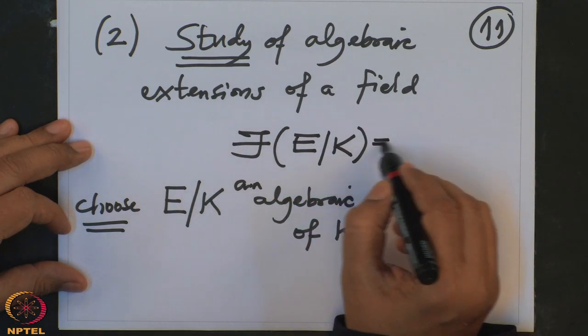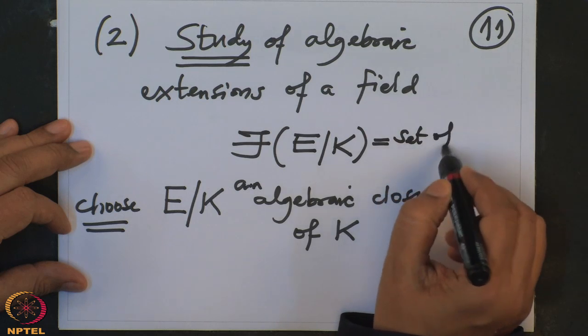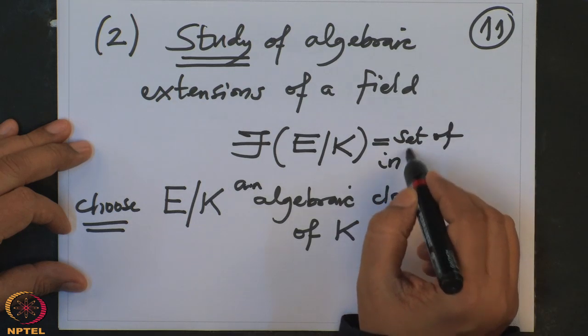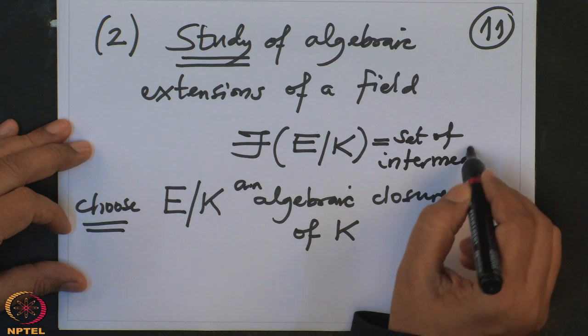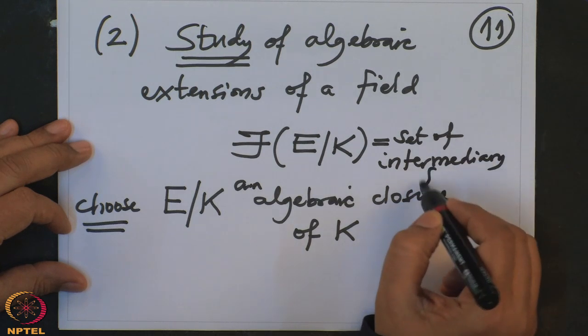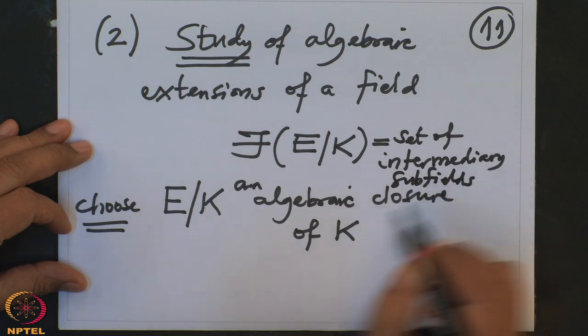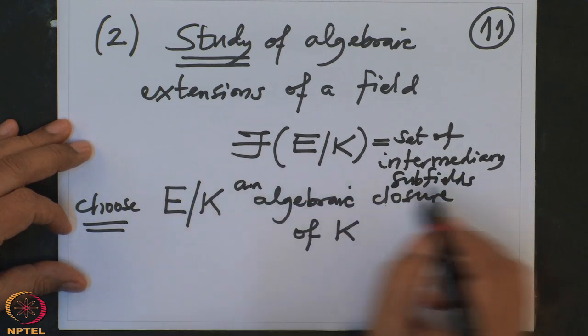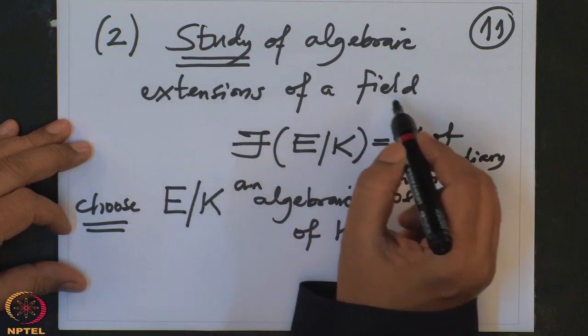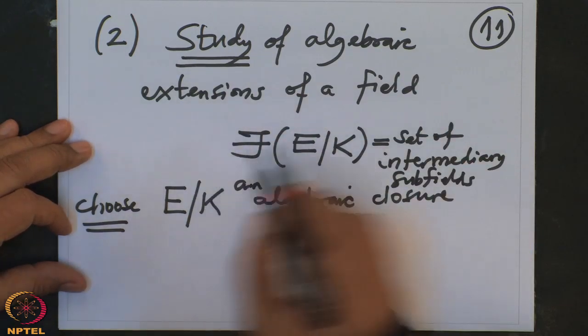See, this is the set of intermediary subfields in between E and K. So, if you want to study algebraic extensions of K, it's enough to study this.